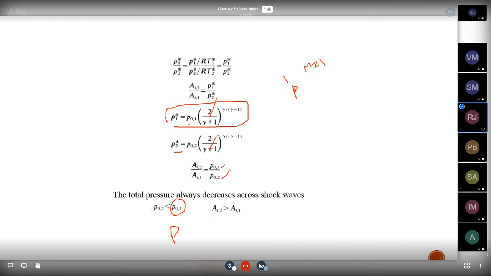Therefore, we will be having a larger second throat than the first throat. From this equation we get that the throat area at the diffuser will be greater than the throat area at the nozzle.